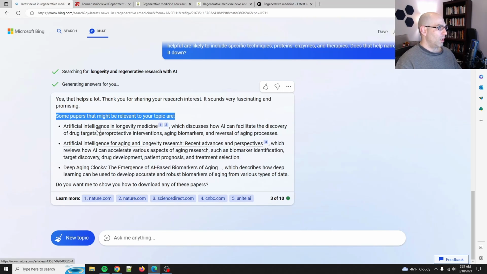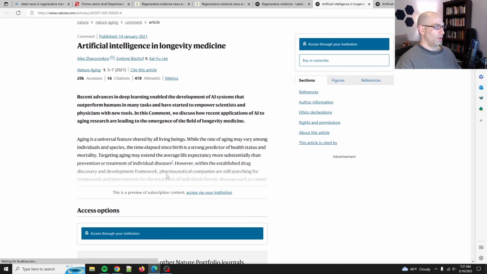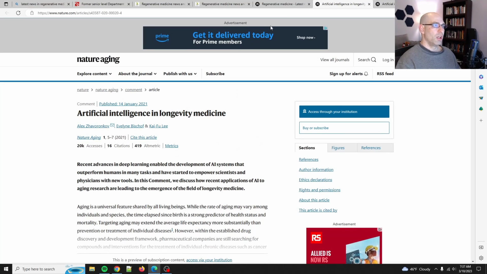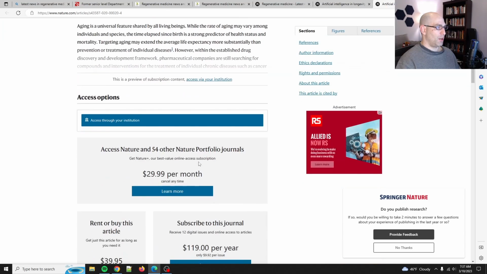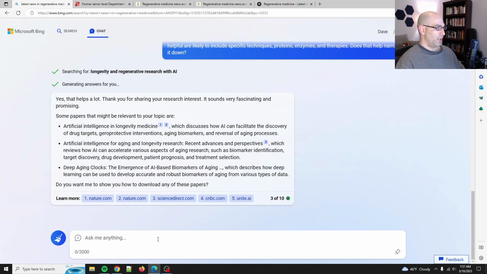Thank you for sharing. Artificial intelligence and longevity medicine, which discusses, interesting. Oh, okay. So it found a Nature article talking about it. Oh, this is only a preview. Okay. So I think we'll need to specify that we need open access stuff. Let's see.